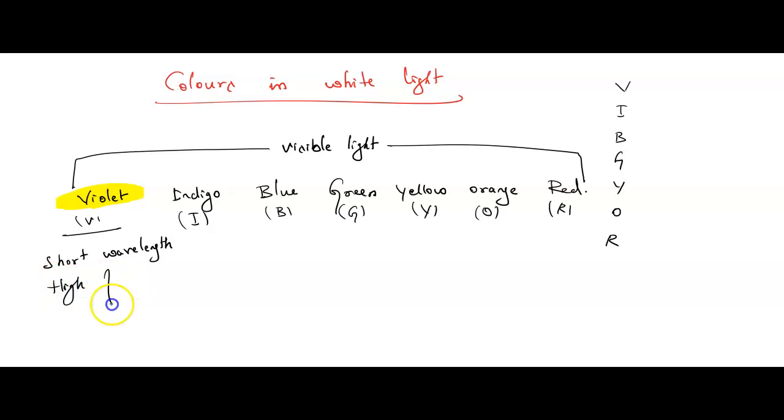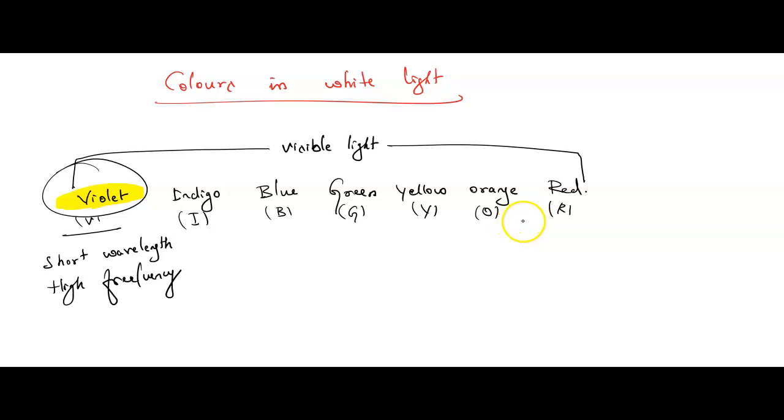Which color of the light is having high frequency? That is also violet only. So violet is having a short wavelength and high frequency. And what about red? The last ultimate one. Can you see this?